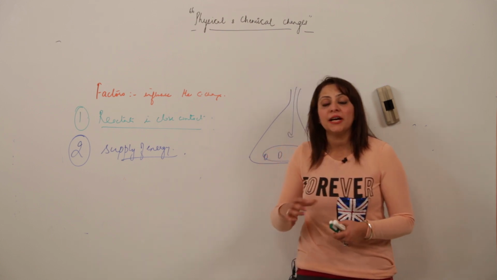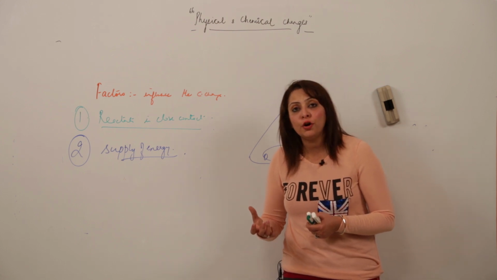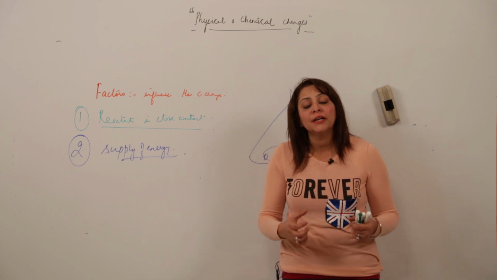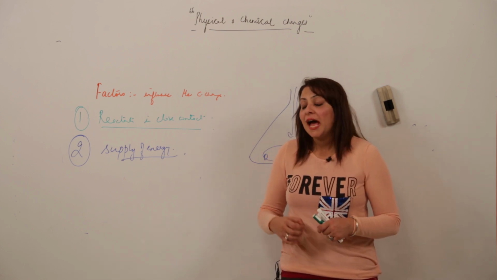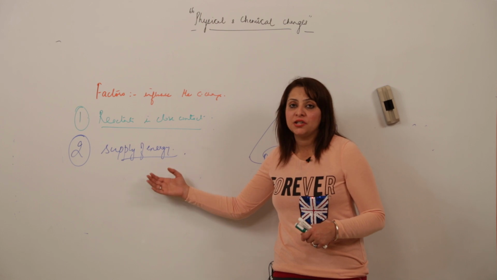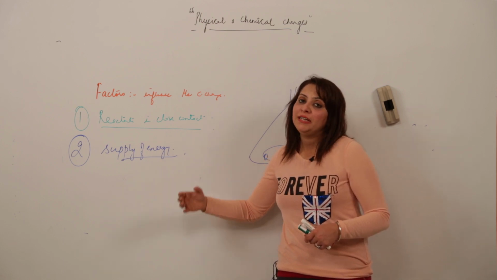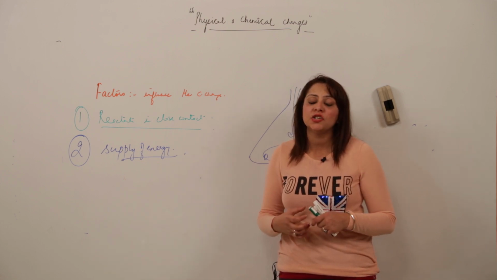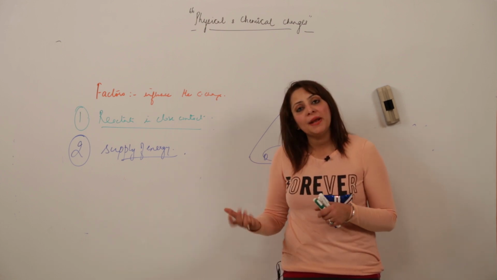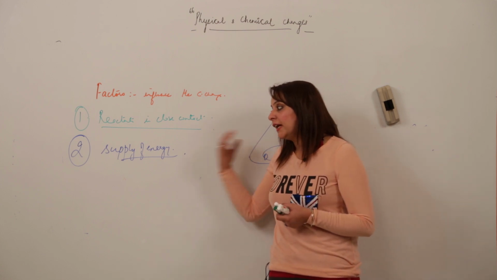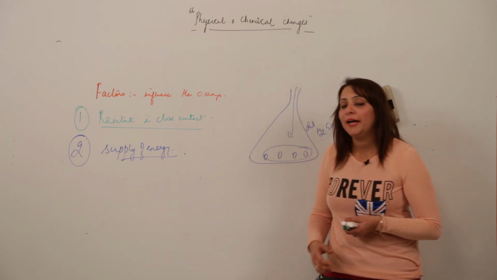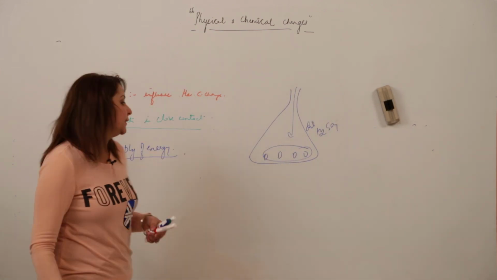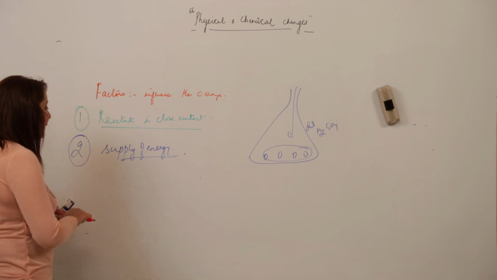Because in a chemical change, a new substance is always being formed. So for a new substance to be formed, the old bonds have to be broken and the new bonds have to be formed. And this happens only at the cost of energy. Because for breaking bonds we need energy, and when they make new bonds, sometimes they need energy and sometimes they liberate energy. That depends on the reaction. So the second criterion required is the supply of energy. It can be in any form. I am just summing up a few examples to make you understand better.